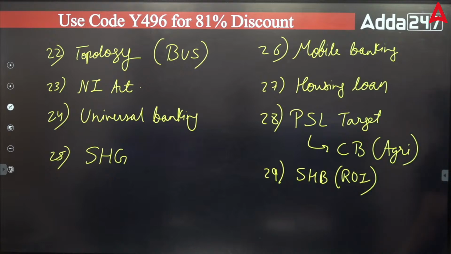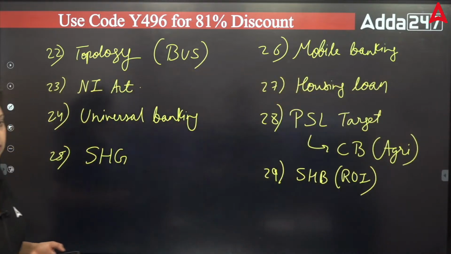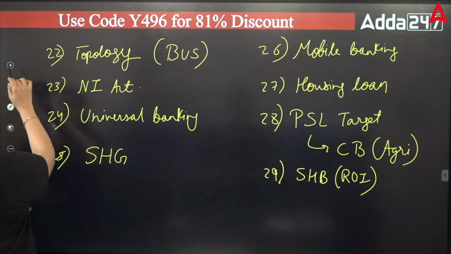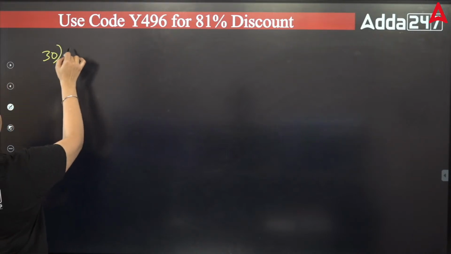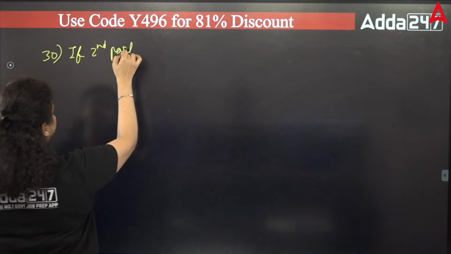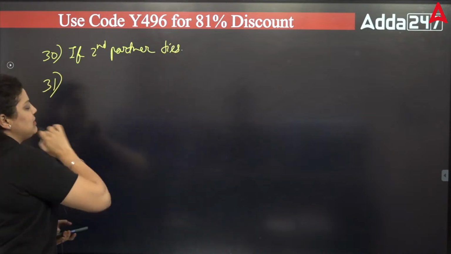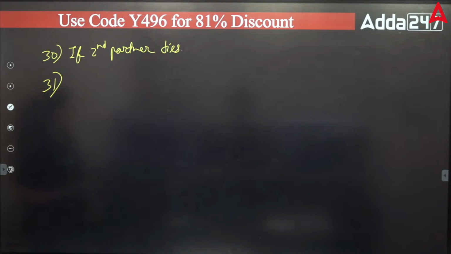If the second partner dies, what happens? In case of withdrawal, or in case of the payment given to the nominee or not? Okay. Next question was asked, that is, if the second partner dies. It means there was a case study: if this happens, then what will be the situation of the account?